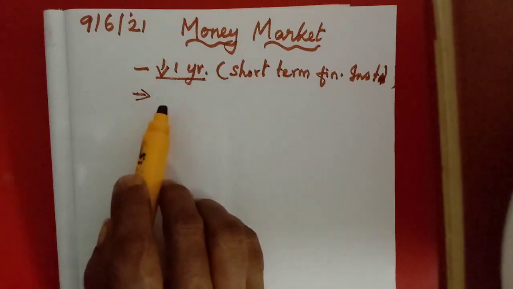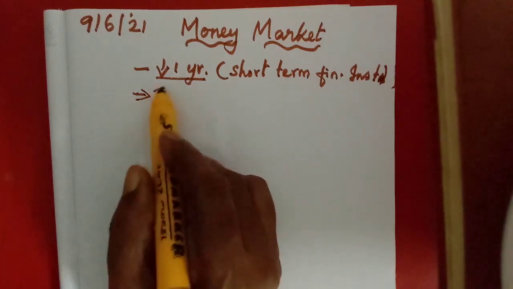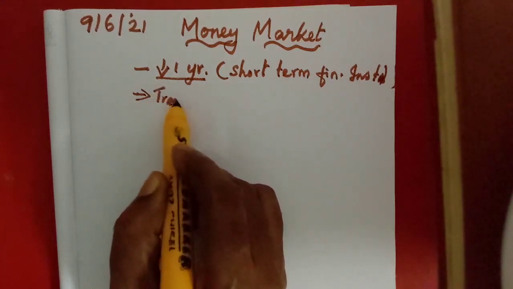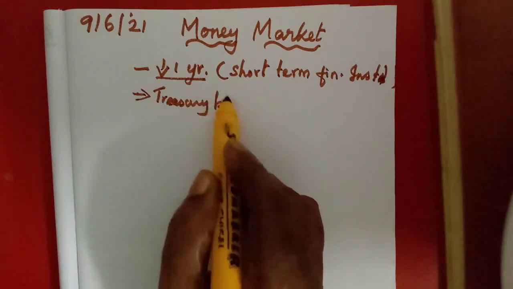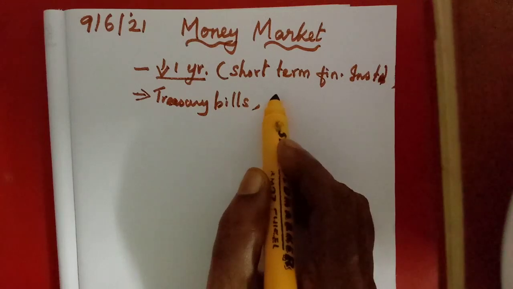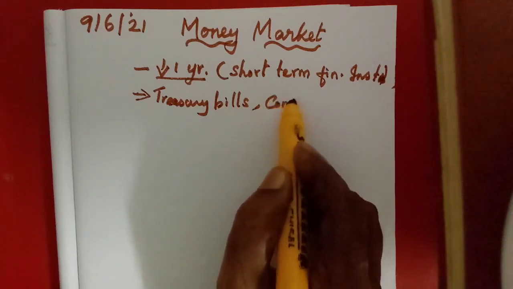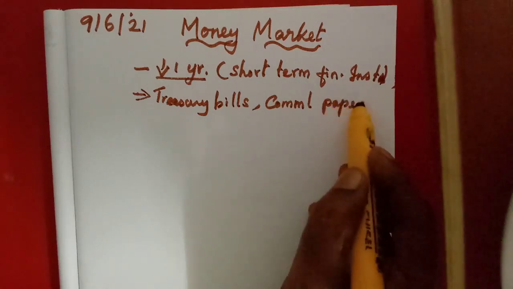Some of the examples of the money market are treasury bills. This we have not heard; the shares and debentures we have heard, isn't it? But treasury bills, then commercial papers or commercial bills we can say. Commercial papers we will learn in detail.